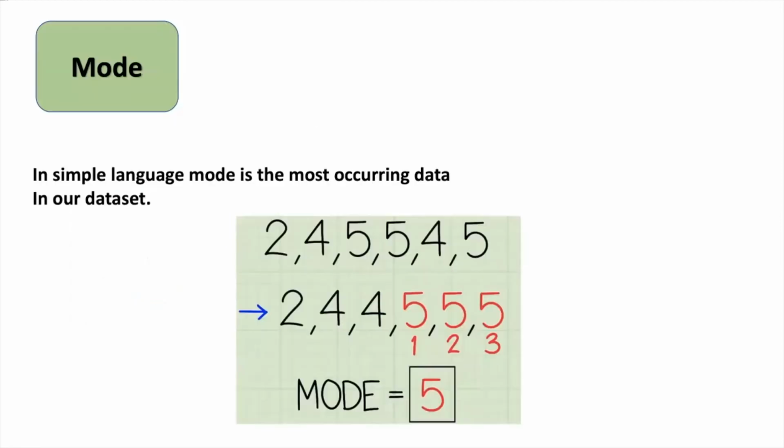Now we will understand the third part of central tendency, which is mode. In simple language, mode is the most occurring data in our dataset. Let's take an example. See, this is our dataset: 2 4 5 5 4 5. In this, it is not compulsory to sort the data, but we give preference to sorting the data as it is easier to calculate mode in the manual method. So after sorting the data, it will give us 2 4 4 5 5 5. So the most occurring data is the mode, which is 5, as it occurs 3 times, and 4 occurs 2 times, and 2 occurs 1 time. So our mode will be 5.